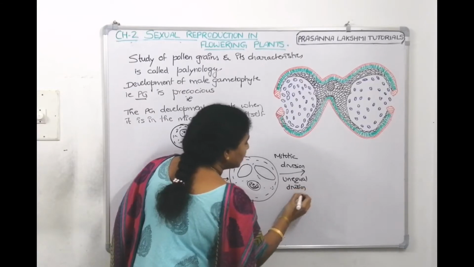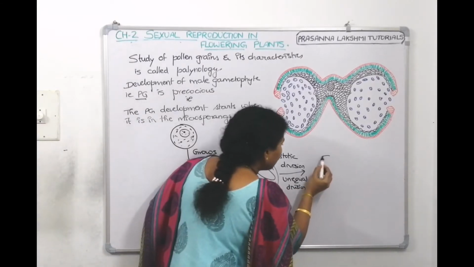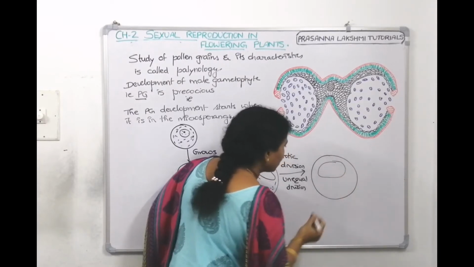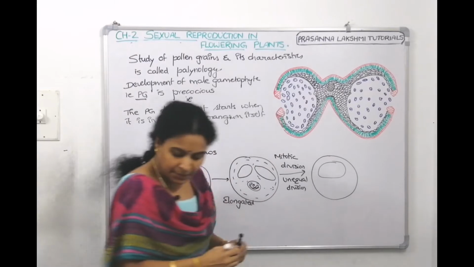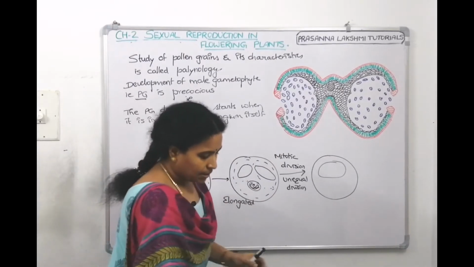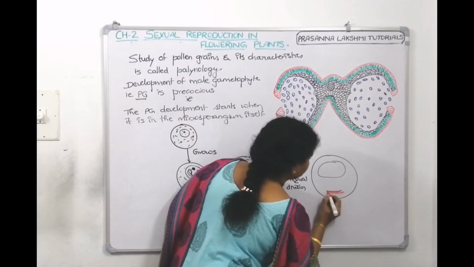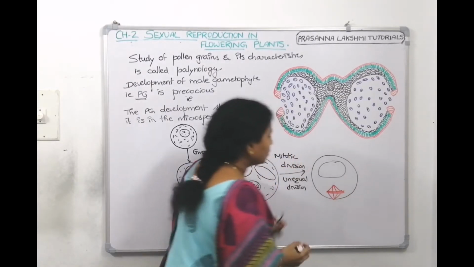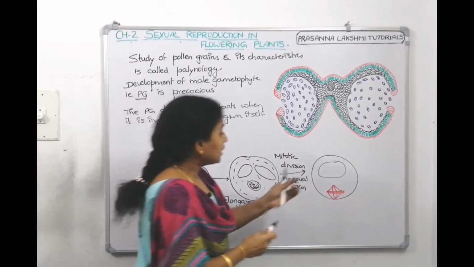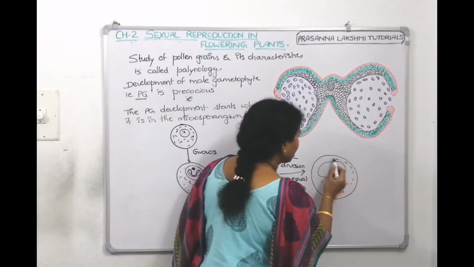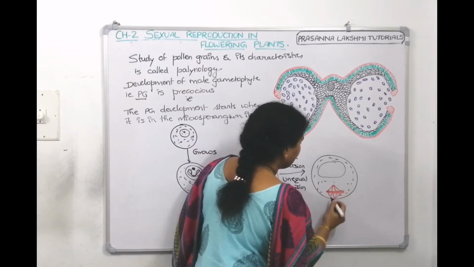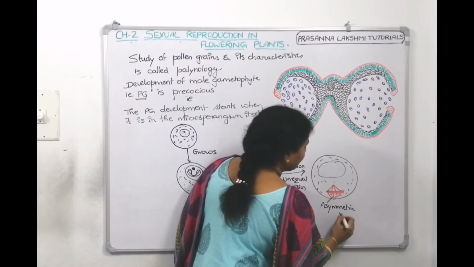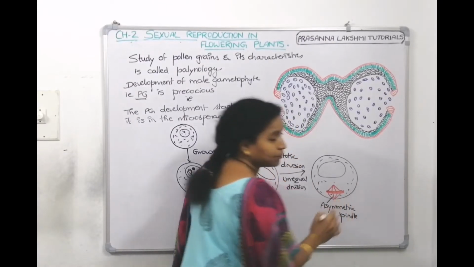If it has to divide, first it will make an asymmetric spindle. This is the vacuole, and then it makes an asymmetric spindle in this manner. So, this is an asymmetric spindle, this is a vacuole, and here is the cytoplasm, which means the nucleus is now dividing.